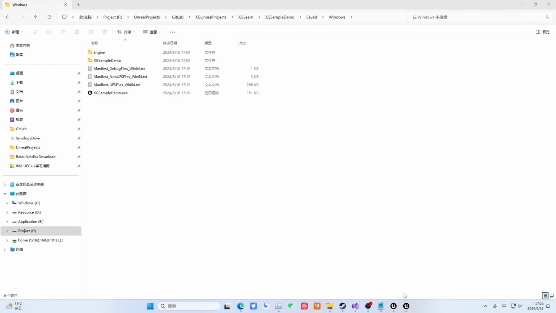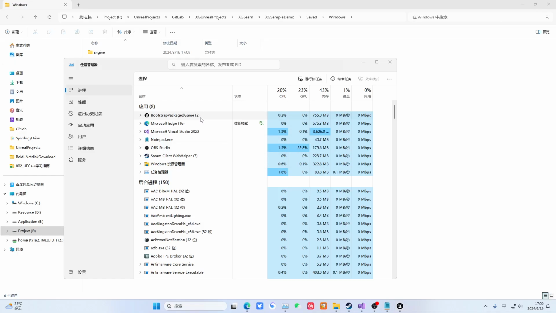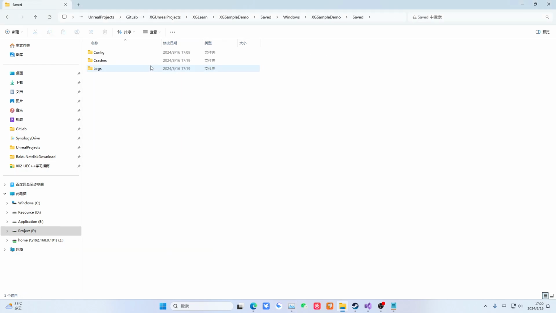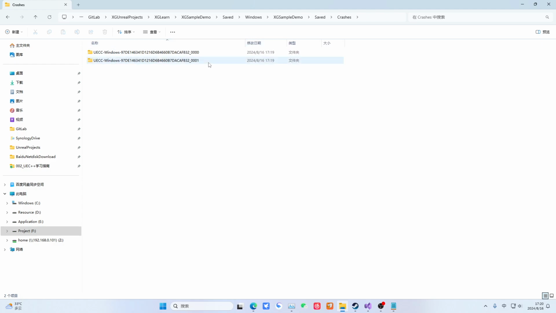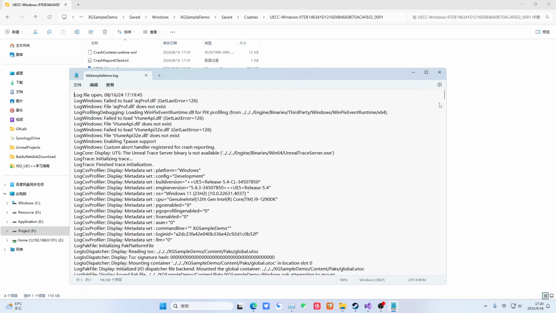Let's close it. This means the process is already frozen. We have to close it this way. Let's close our own one first to avoid duplication. Close it like this. Let's check if there is a dump file. Finally, it's here. It was really not easy to get 2 of them. So how do I use this dump file? It's like this. And actually you also have a log here.